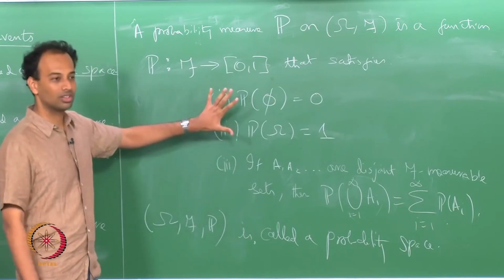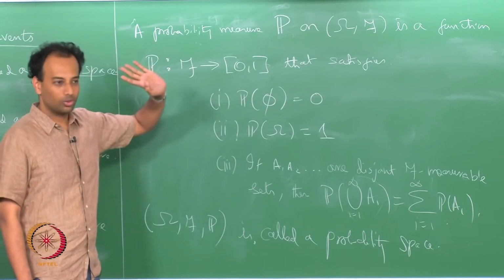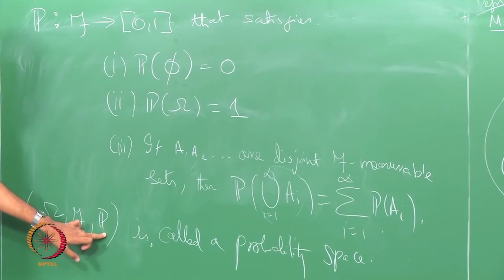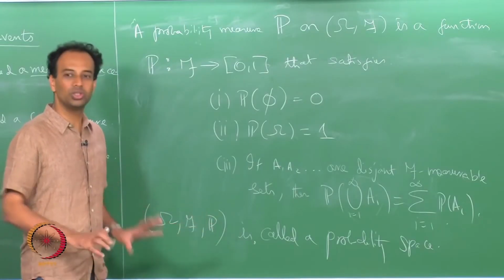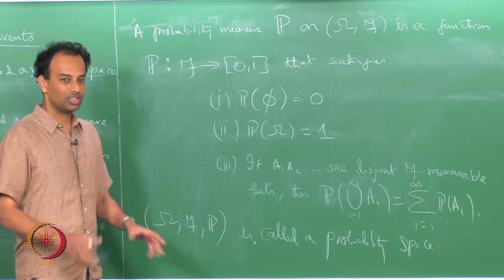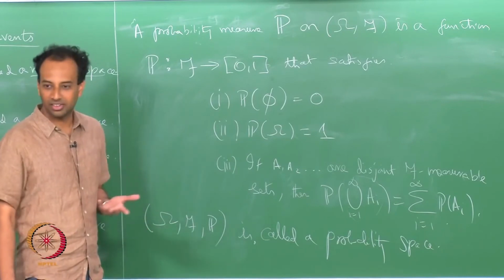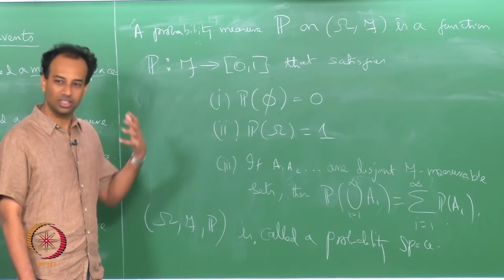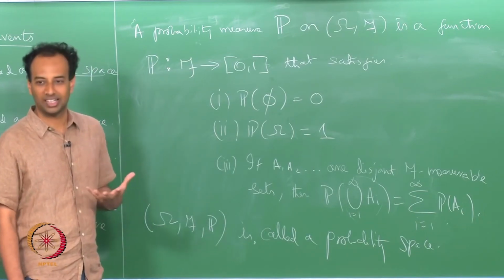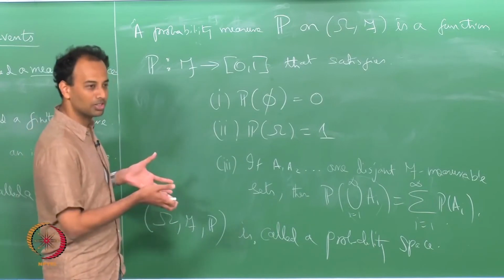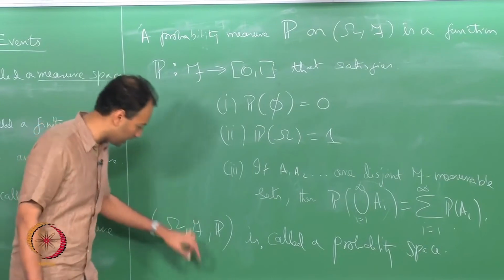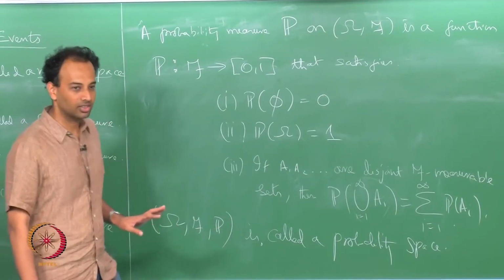Within these rules you can do whatever you want, you can create any f you want, you can create any p you want satisfying these rules. But how exactly you do this is up to you, depends on your intention, or on what you want to model or what you want to capture. So it just gives you a framework, it does not give you answers immediately. If you supply some numbers to the theory, it will give you some other answers, that is all. So it is your responsibility to create f, create p, etc. Okay. So questions.